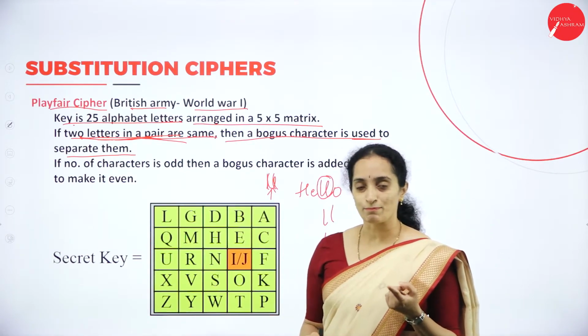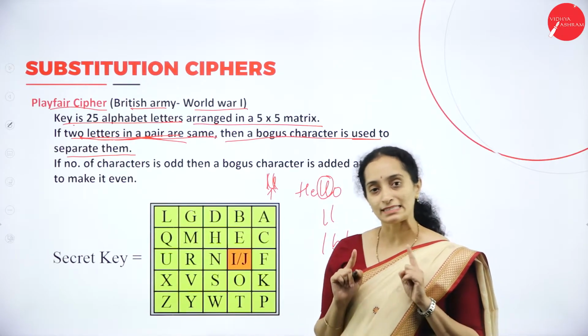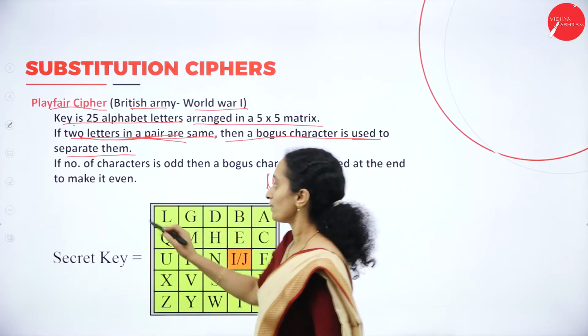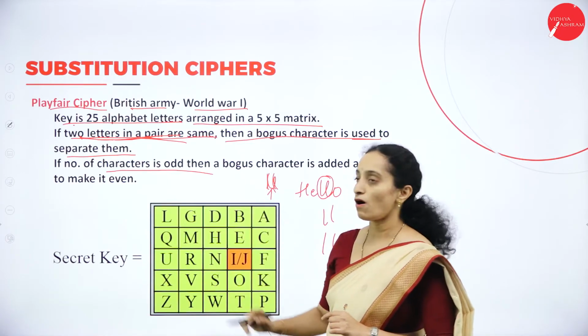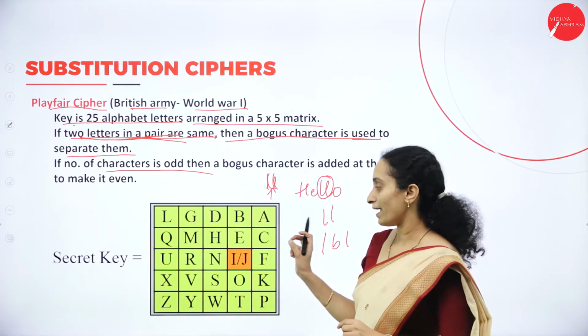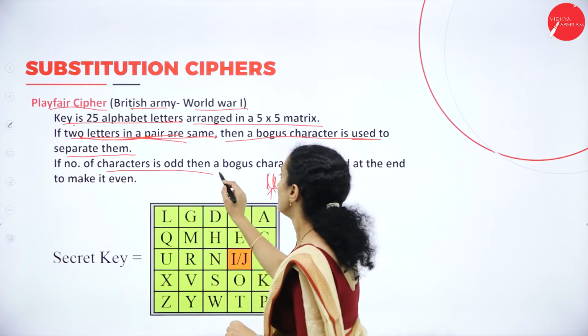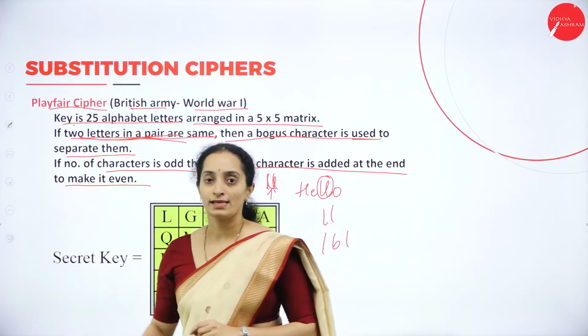If it is not in a pair, there is no such problem. If it is repeated in the same pair, a bogus character is inserted. Apart from that, if the number of characters is odd, if a pair becomes 3 instead of 2, then a bogus character is added at the end to make it even.